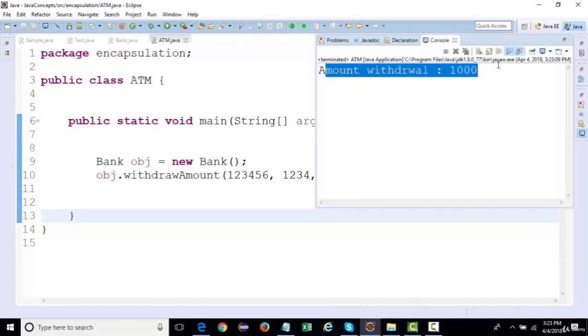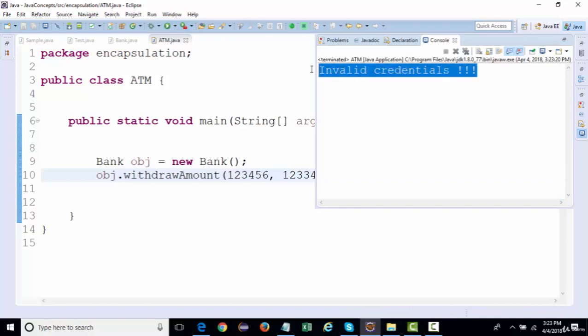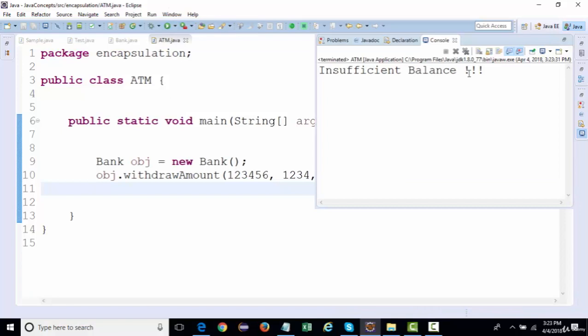If there is something incorrect in the PIN number or the account number, we should get a message that is invalid credentials, right? If the amount exceeds what we have in our balance amount, then we should get a message that is insufficient balance.